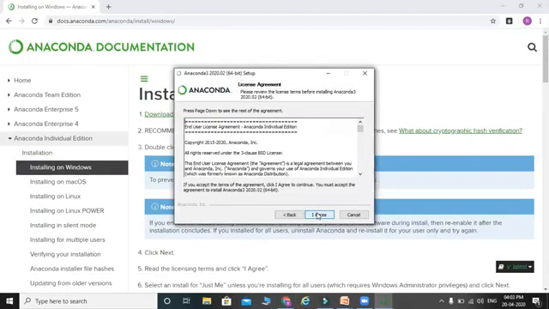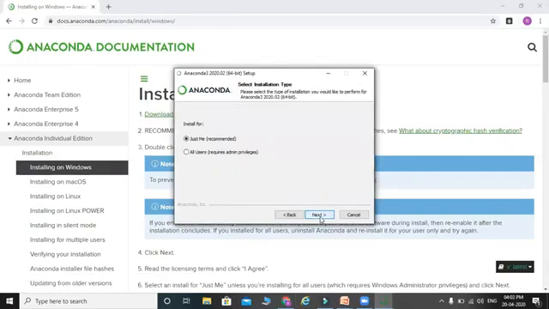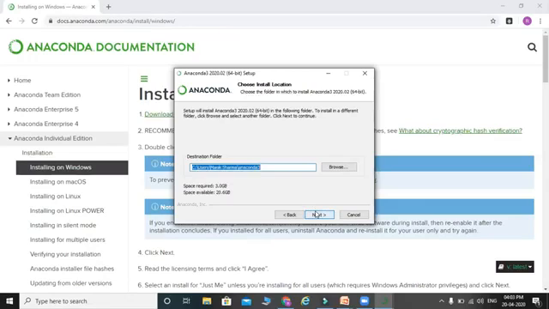Click on next. I agree. After that, you will get an option to install just for me or all users. I am going to install it just for me. And it will ask you for the destination folder. I am going to choose this folder on the E drive, where Python training is installed.